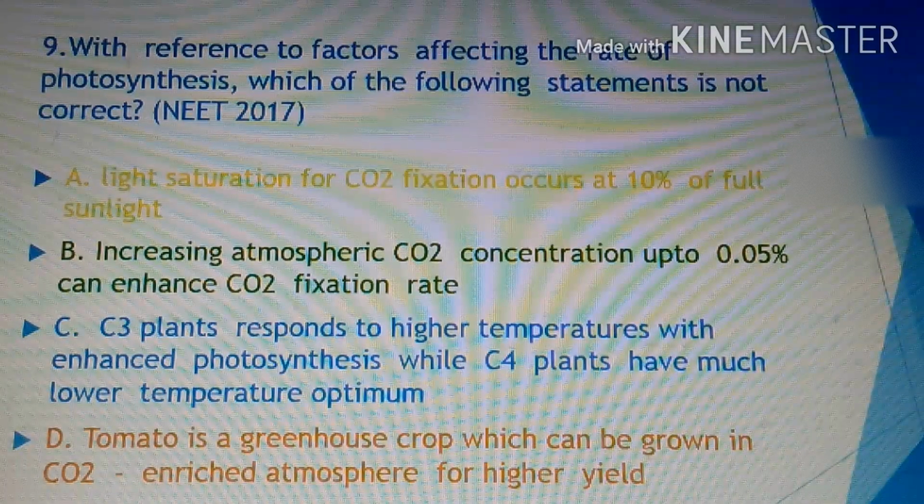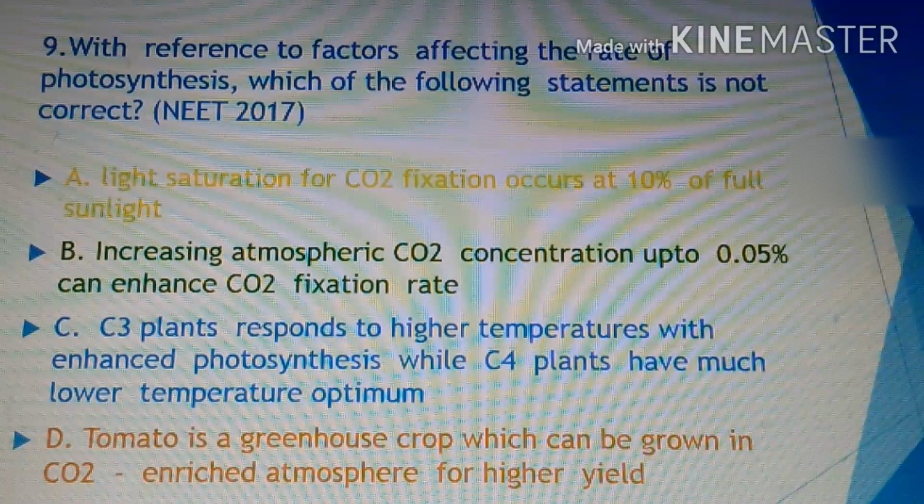So see here, the first statement, light saturation for CO2 fixation occurs at 10% of full sunlight. This is a correct statement. Increasing atmospheric CO2 concentration up to 0.05% can enhance CO2 fixation rate. This is also a correct statement. Then, the C3 plants respond to higher temperature with enhanced photosynthesis.